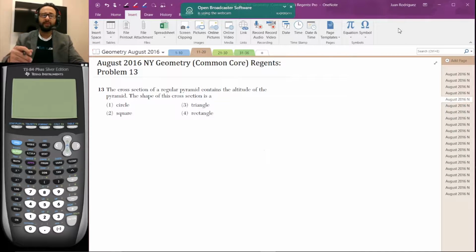So here's the problem. The cross-section of a regular pyramid contains the altitude of the pyramid. The shape of the cross-section is a circle, square, triangle, or rectangle. All right, definitely pause the video. Try this problem on your own. See if you get the same answer as we do.